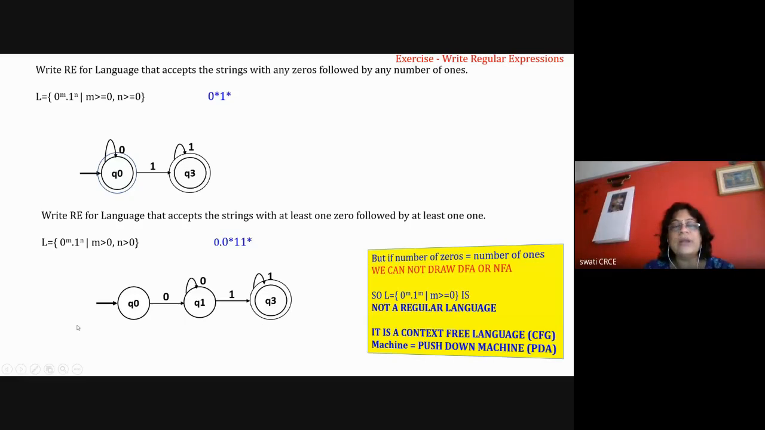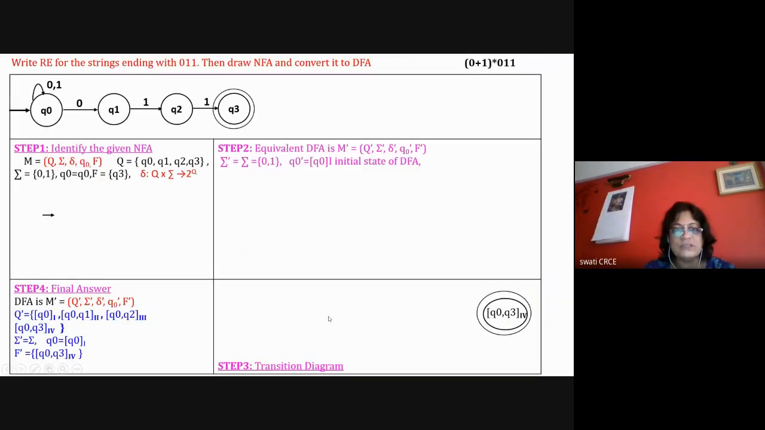By this time you should remember that the language of DFA and NFA is a regular language, and the language of a push down machine is a context free language. And 0 raised to m, 1 raised to m is an example of a context free language, and it is not a regular language. We are going to learn in a dedicated lecture how come, and we will prove that this language is not a regular language. There are always questions asked on that topic.